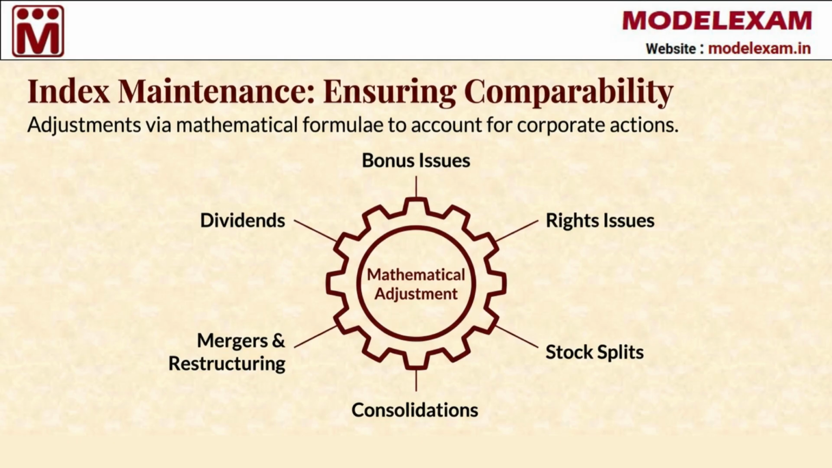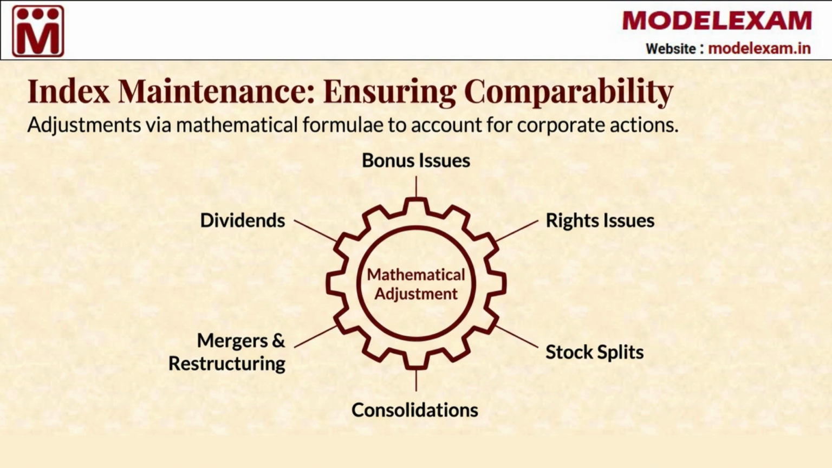Once an index is created, it requires ongoing maintenance to ensure comparability over time. Maintenance involves using mathematical formulae to account for corporate actions. These actions include things like dividends, bonus issues, rights issues, stock splits, consolidations, and mergers. The goal of maintenance is to ensure the index value remains consistent and comparable across time, despite these structural changes